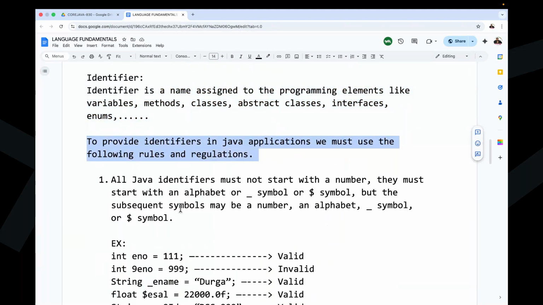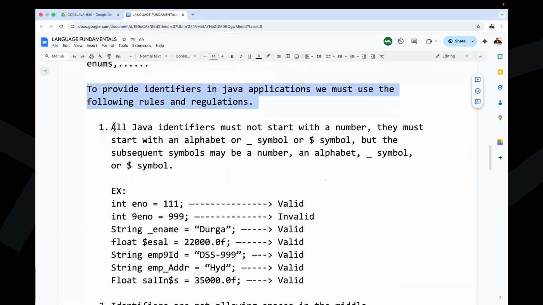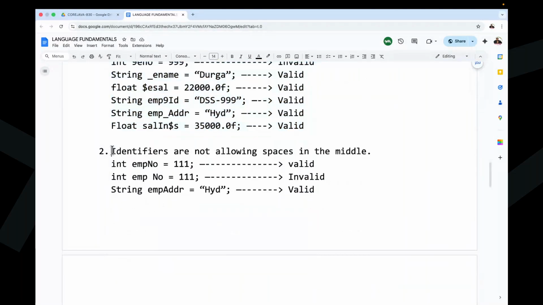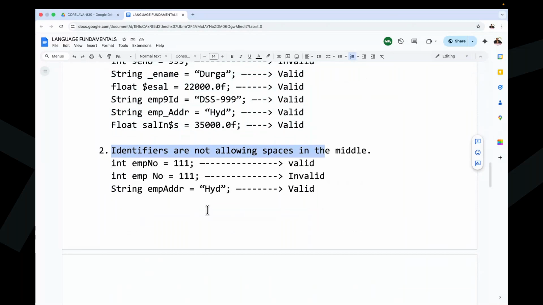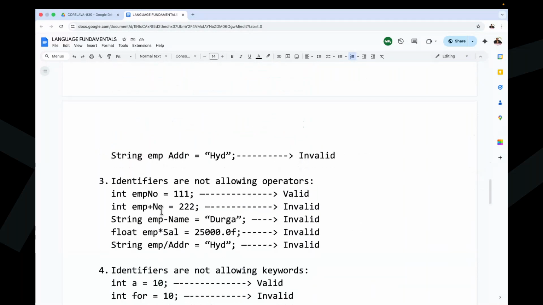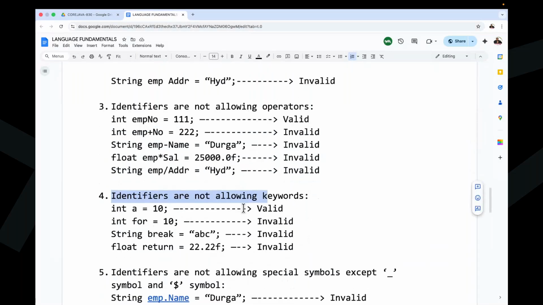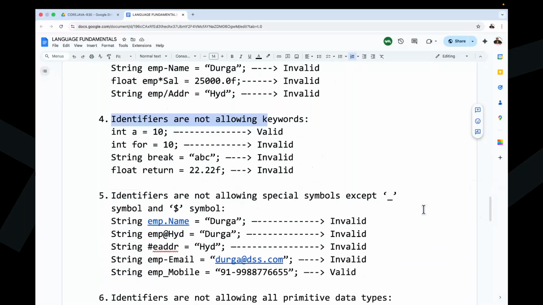Alright, sir. All Java identifiers must not start with a number. They must start with an alphabet or underscore symbol or dollar symbol, but the subsequent symbols may be a number, an alphabet, underscore symbol, or dollar symbol. Examples I have given there: eno = 111, 9eno. Anyway, that example is already given. The second rule: identifiers are not allowing spaces in the middle. Okay, clear. Identifiers are not allowing operators. Next, identifiers are not allowing keywords. Identifiers are not allowing special symbols except underscore symbol and dollar symbol.